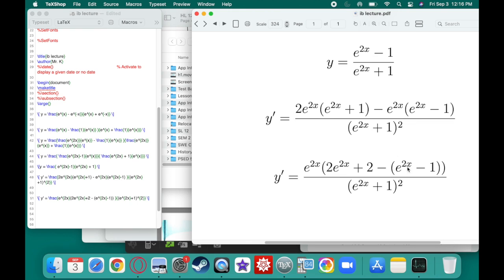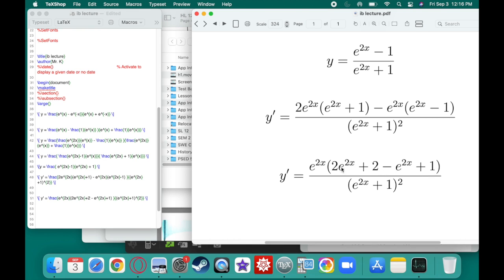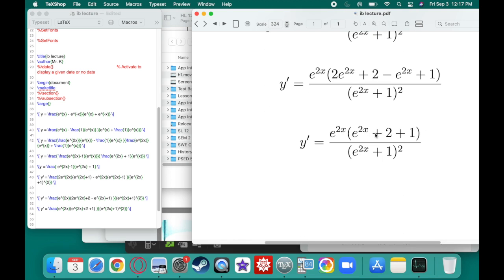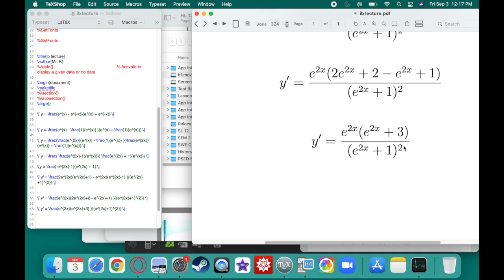Alright. This negative can distribute to each one of these, and we'll get what? So that negative goes there, and that goes there. So both of that happens. Okay, now 2 e to the 2x minus e to the 2x. What do we get? We're just going to get positive e to the 2x on top. Notice what I'm doing. I'm just simplifying as I go, seeing what we see. 2 plus 1 is 3. Right. And, yeah, I think that's about as simplified as we're really going to make that, you know?